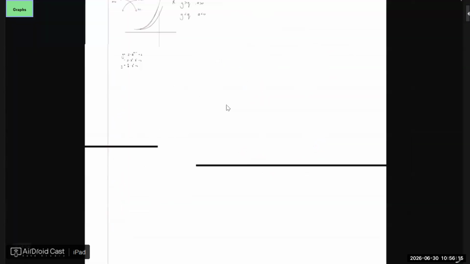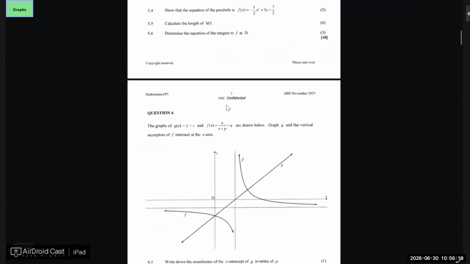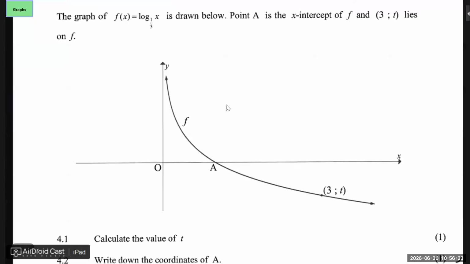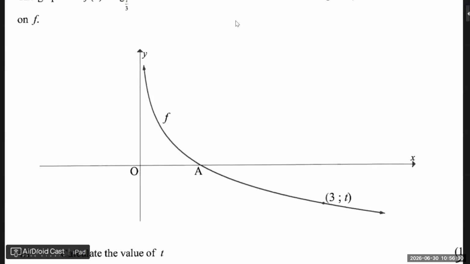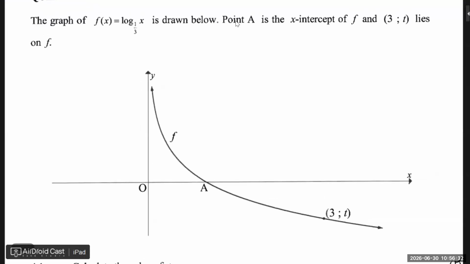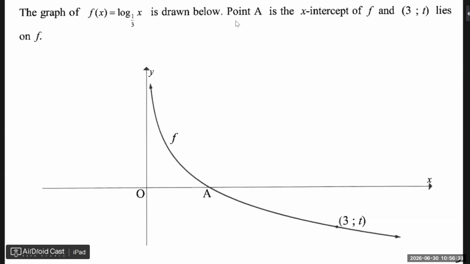All right. So let's have a look at some questions. Maybe you've already done it, but let's do this. This was last year's paper, so I think if we can go through this, it will be good. And again, we've covered everything that I believe you need to know in terms of graphs. Now we're just going to practice it. So let's have a look at this one here.